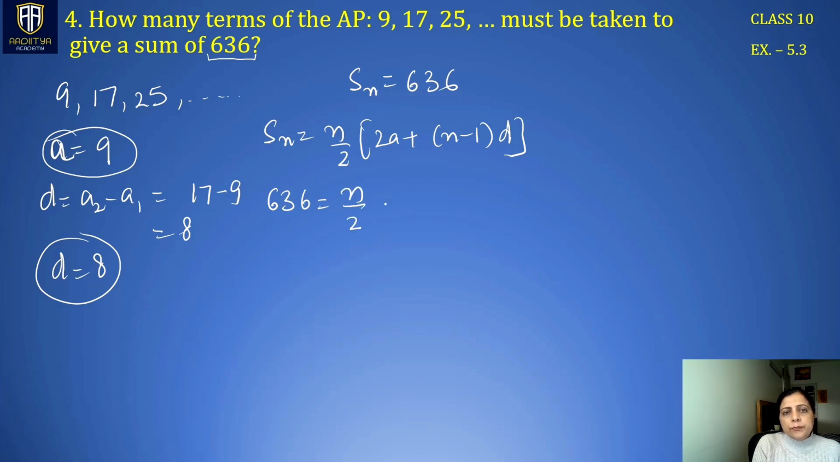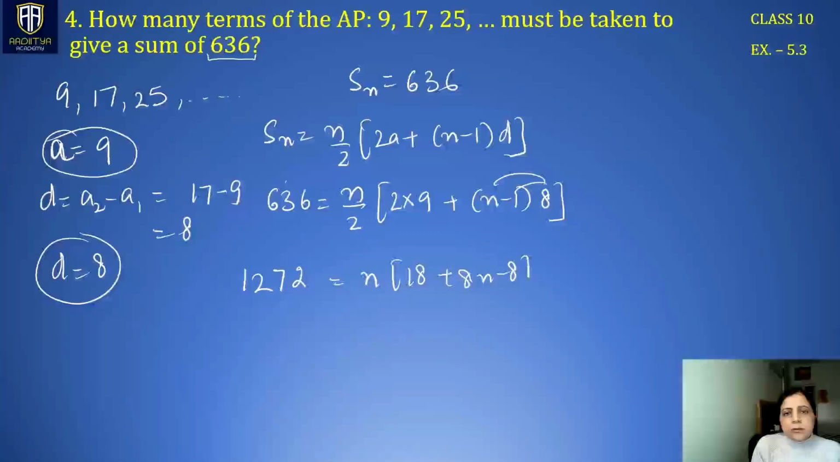N is not known. Then we have 2 times a, which is 9, n is not known, d is 8. So this is an equation in one variable n. We have to simplify this. We can take this 2 to the right hand side. 2 sixes are 12, 2 threes are 6, and 1 carried, so 1272. So we have n times (18 plus 8n minus 8). 1272 is n times (18 minus 8, which is 10, plus 8n).